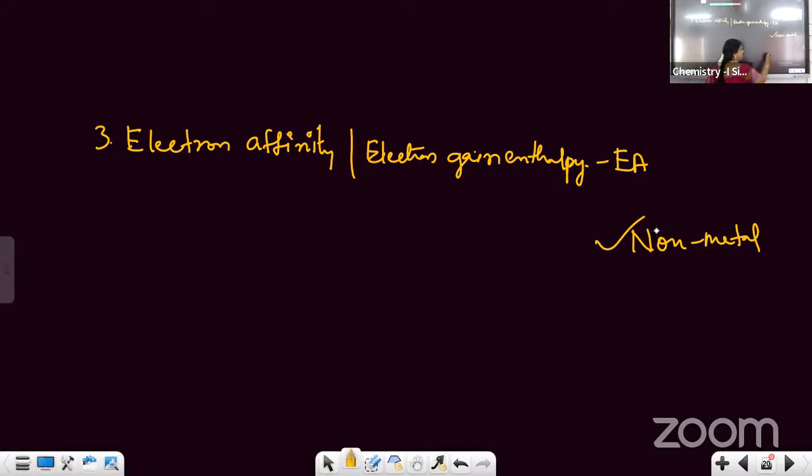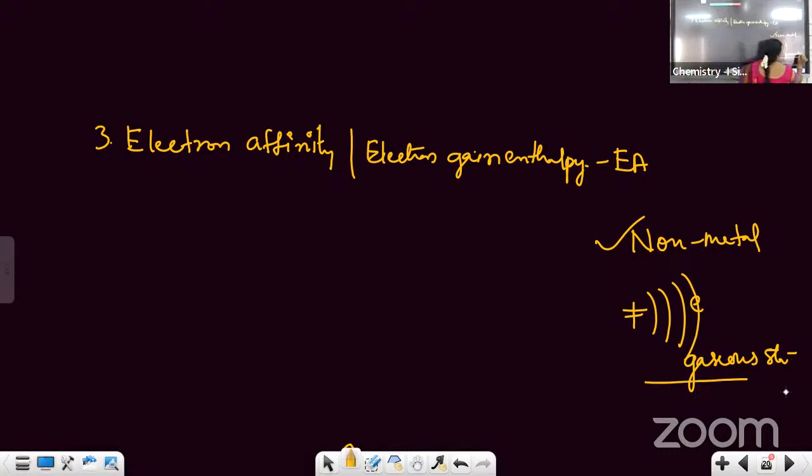So when an electron is added to a gaseous neutral atom, as I told you, removal of electrons as well as addition of electrons will take place only in the gaseous state. Is it not, students? If you want to remove or add an electron in an atom, in which state can you do it?